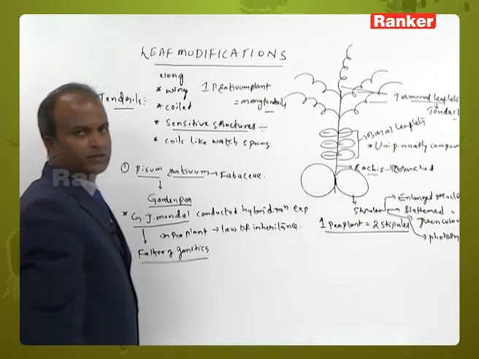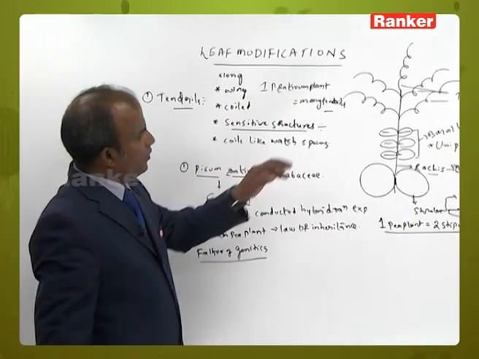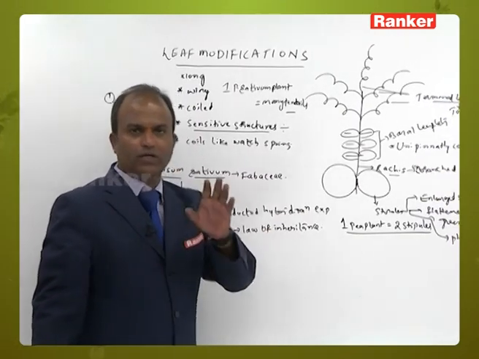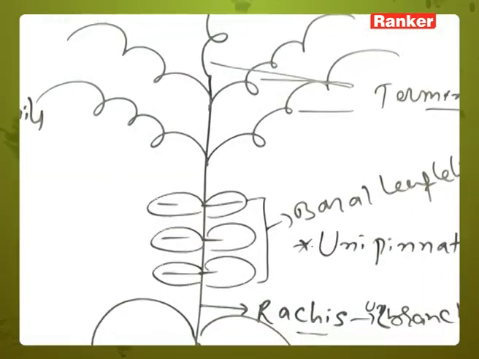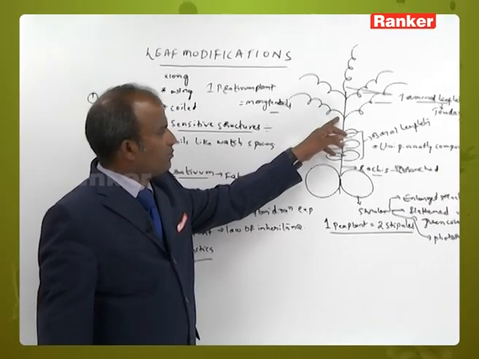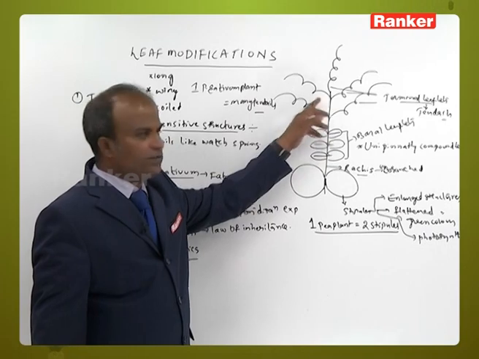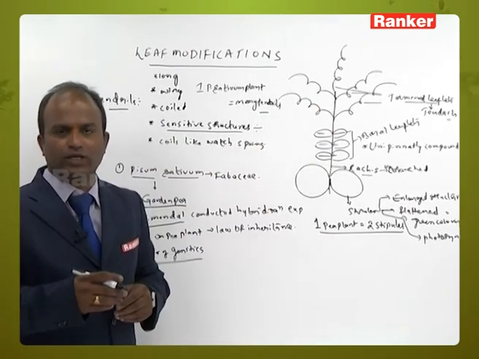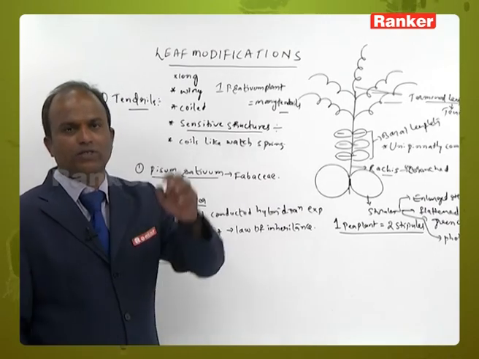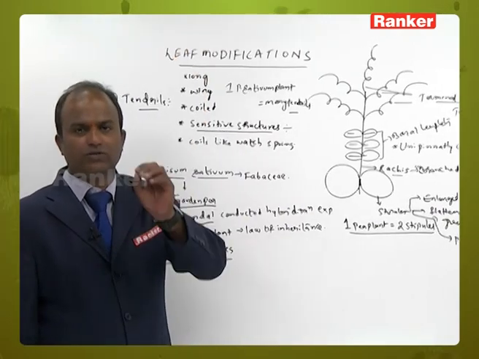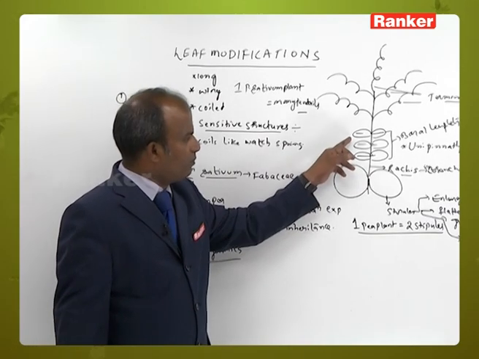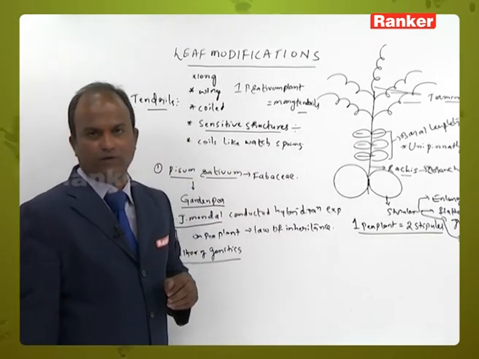Do these tendrils play an important role in photosynthesis? No, they do not. The terminal leaflets are modified into tendrils, which help in climbing by coiling around the support, so that the plant receives sufficient sunlight, while photosynthesis is carried out by the stipules and the basal leaflets.